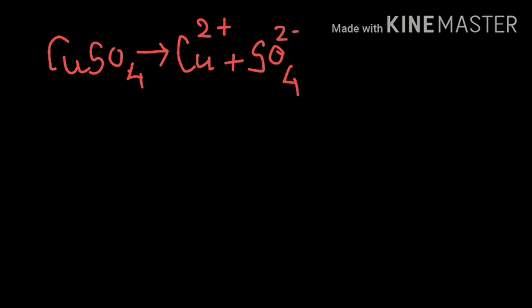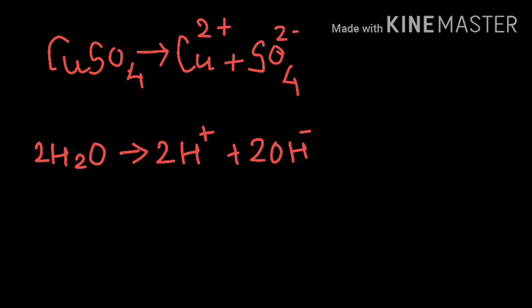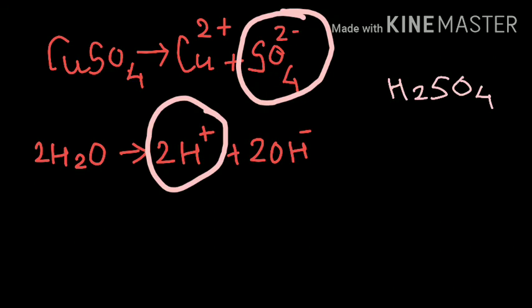Now if you react this CuSO4 with water, you will see that SO4 2 minus will react with the H plus ions of water, giving you the formation of H2SO4, and H2SO4 is a strong electrolyte. So here SO4 2 minus has no tendency to react with water.